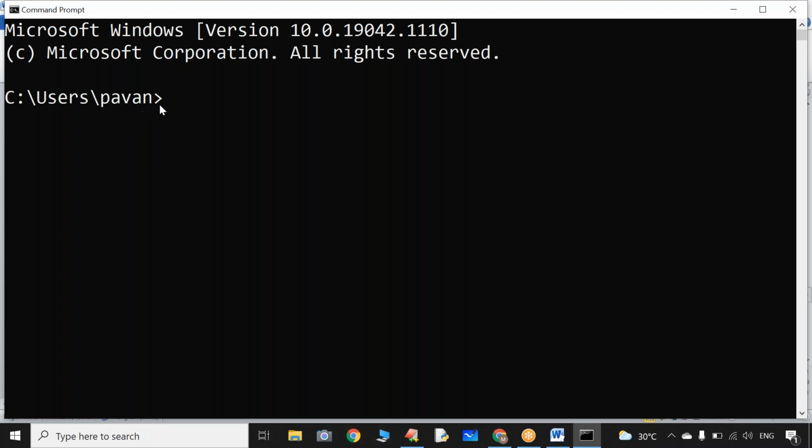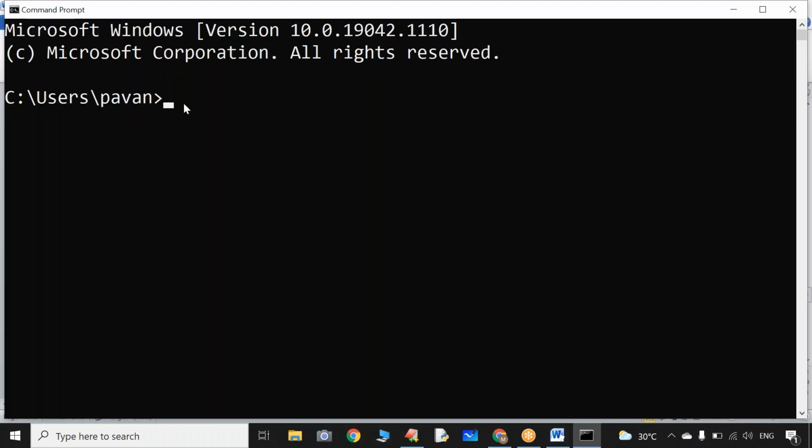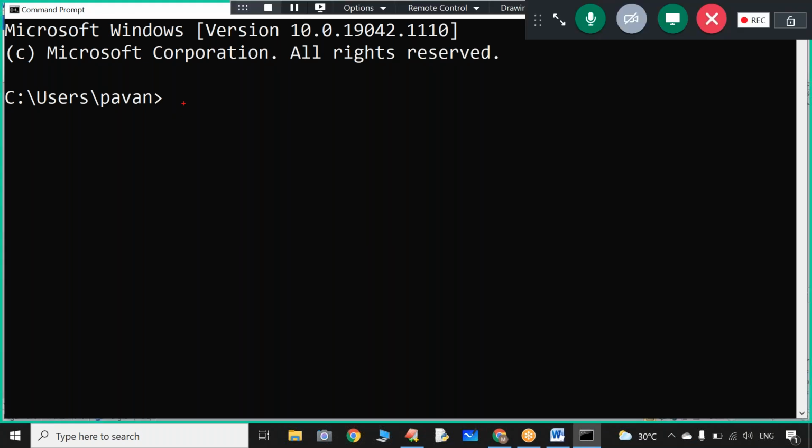Once the command prompt, the DOS prompt, is opened, can you please make that directory, in which our Java source code is stored, the current working directory? Sir, what is meant by making that directory the current working directory? Our current working directory is JB, in the D drive. In the D drive, we have one folder called JB, the Java batch folder. In that folder, from today onwards up to the end of the course, I am going to save every program. So can you please make that directory the current working directory?